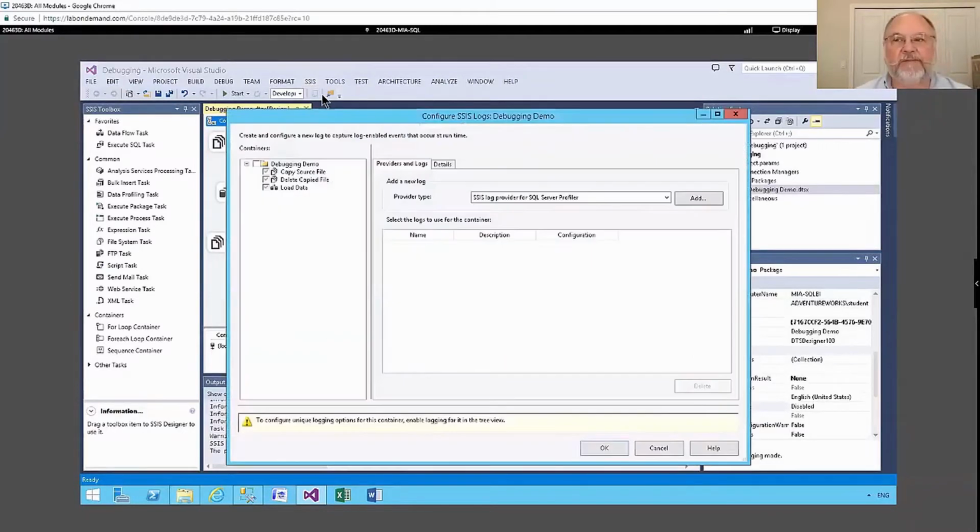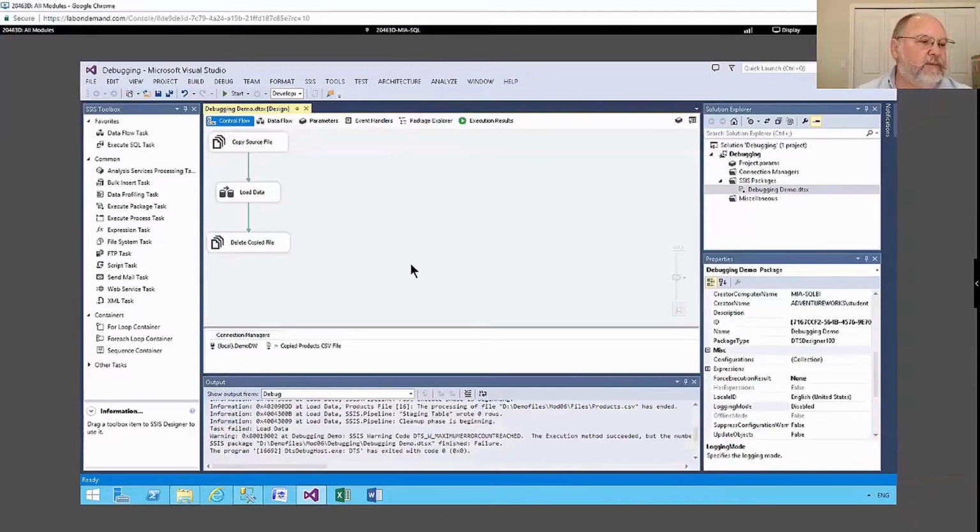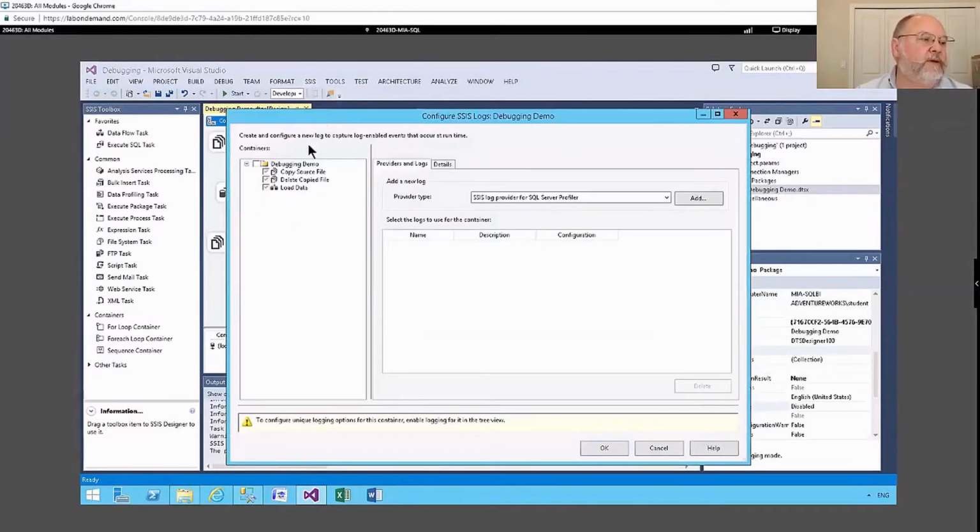We'll choose logging. Now, over here is my package and each of the executables on there. My package is called debugging demo, and I have 3 executables. Each one of them has a checkbox, and it's a 3-way checkbox. So let me kind of explain. There is an empty checkbox. That means I'm not going to do logging on this thing. You'll notice my package right now is set to not do logging. So no logging is going on.